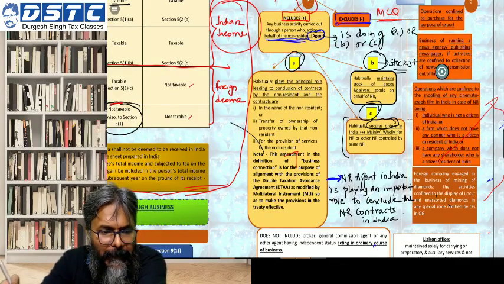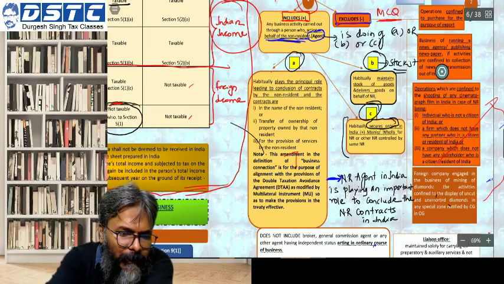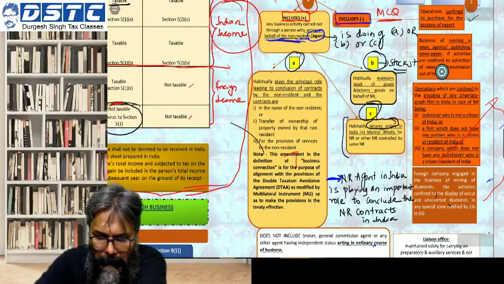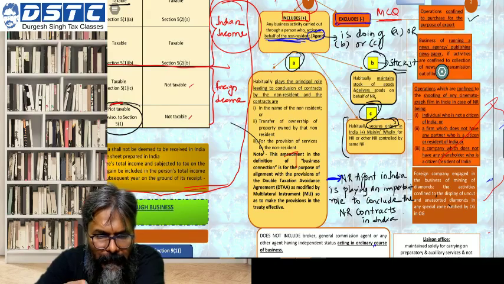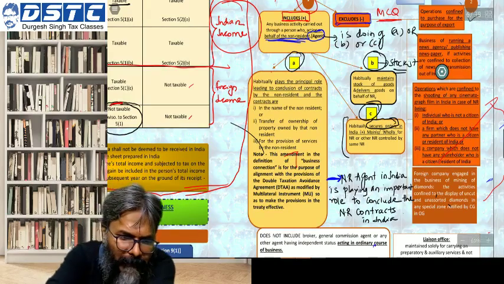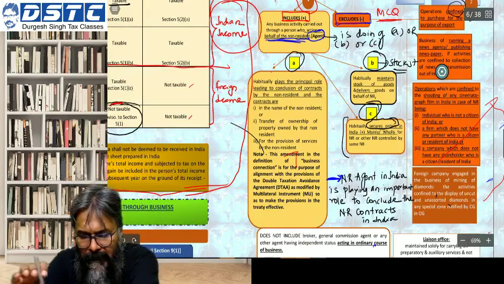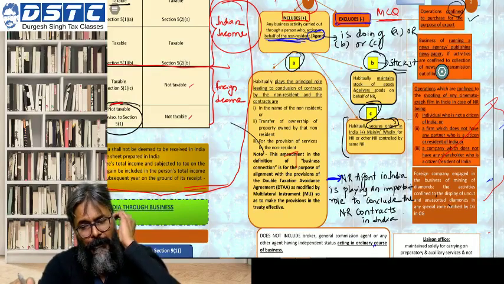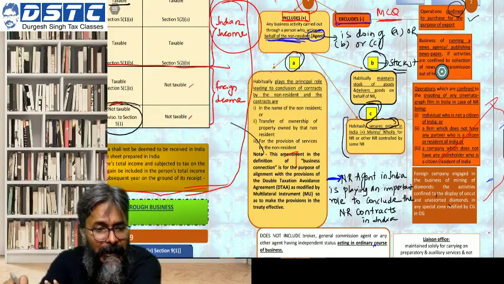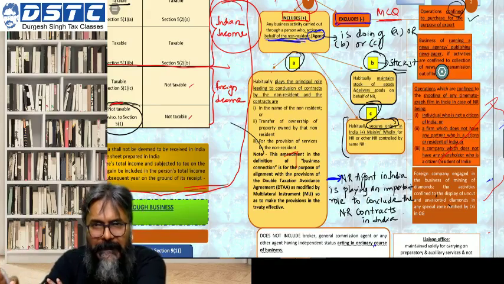Students, please tick mark this particular part. Operation confined to: students, highlight the word confined. Operation which is confined. Confined means restricted to. Restricted to what? Restricted to purchase for the purpose of export.